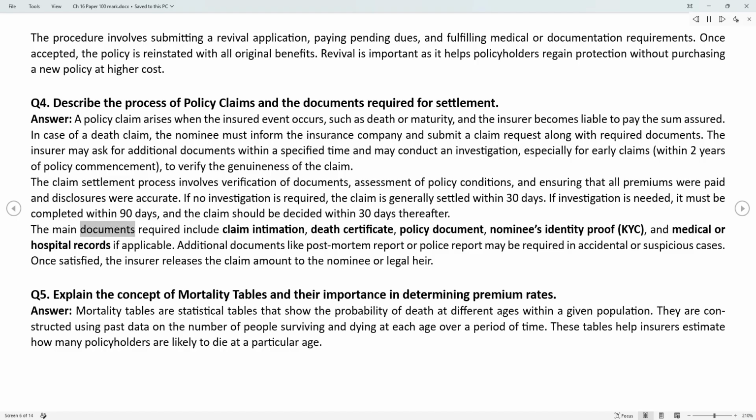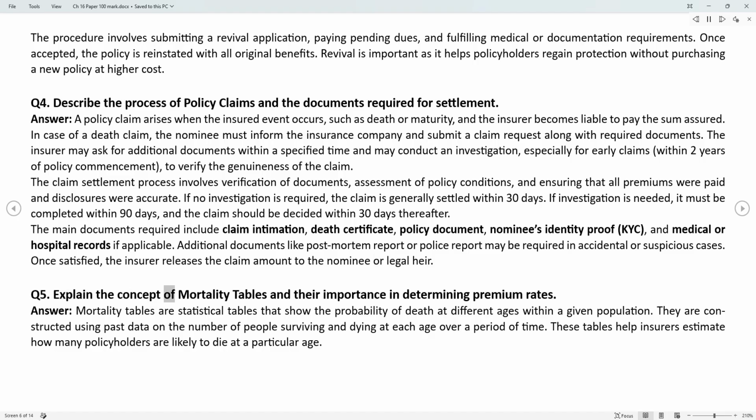The main documents required include claim intimation, death certificate, policy document, nominee's identity proof, KYC, and medical or hospital records if applicable. Additional documents like post-mortem report or police report may be required in accidental or suspicious cases. Once satisfied, the insurer releases the claim amount to the nominee or legal heir.